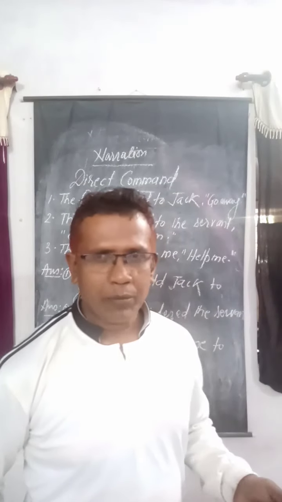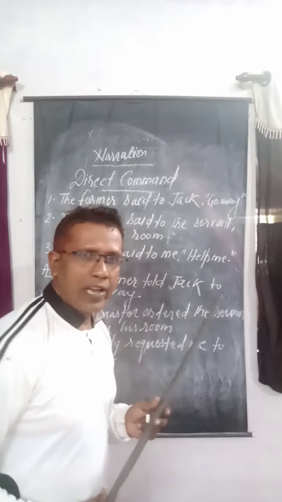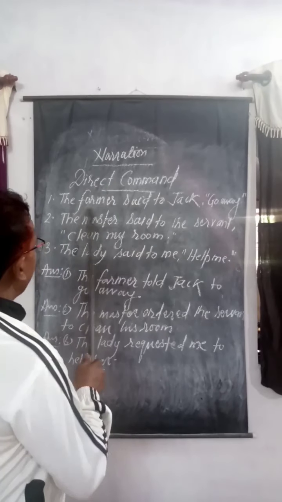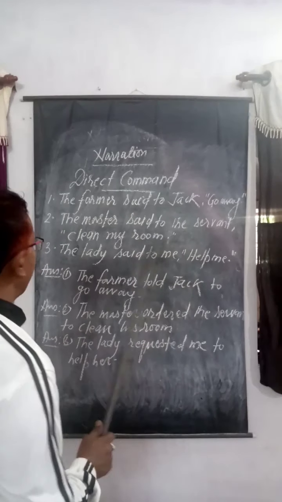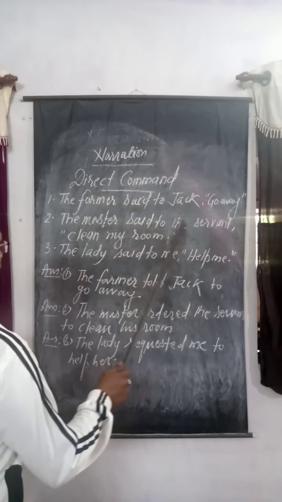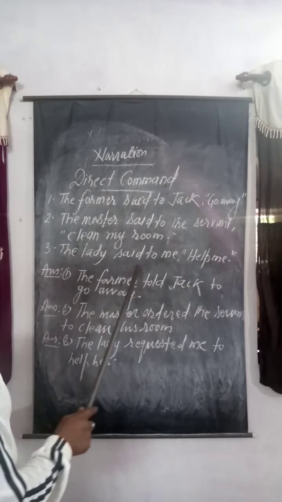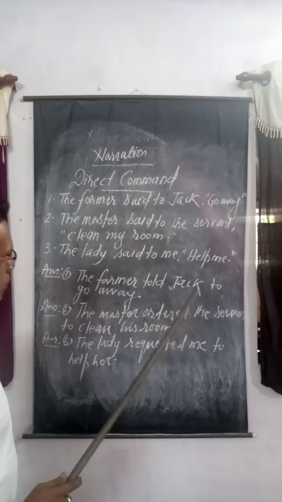Today I have written some sentences on the blackboard, and you can go through them. Here you can see: the farmer said to Jack, go away. Number two, the master said to the servant, clean my room. In number three, the lady said to me, help me.